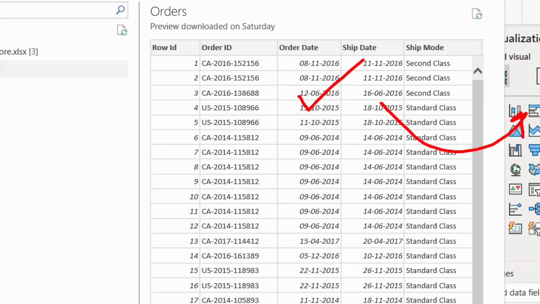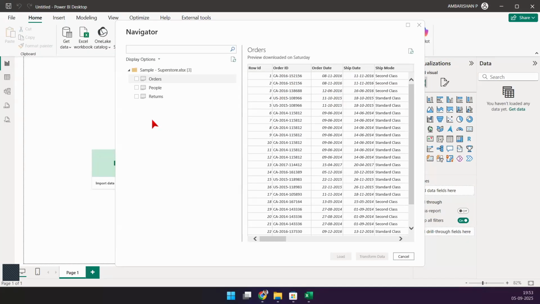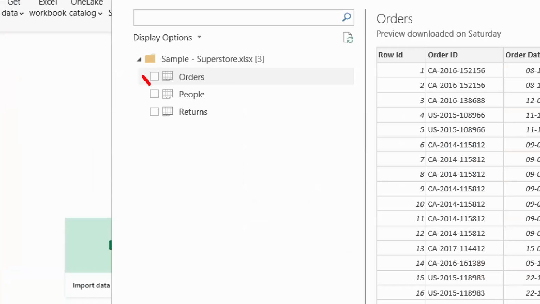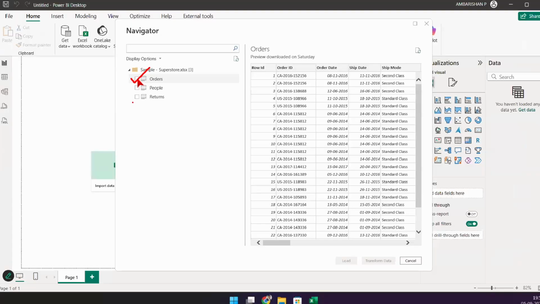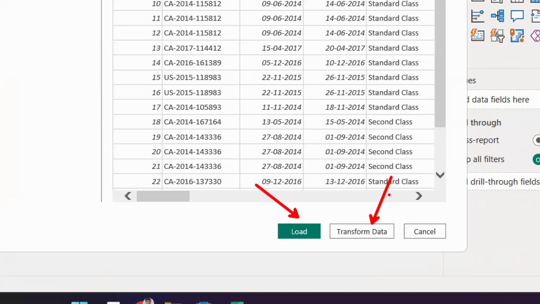let's go and load this into Power BI. I have to tell Power BI that I want to load the orders table, and I do that by checking this box. Checking that box enables these 2 buttons down below. Our intention is to load our data, because the data looks good.